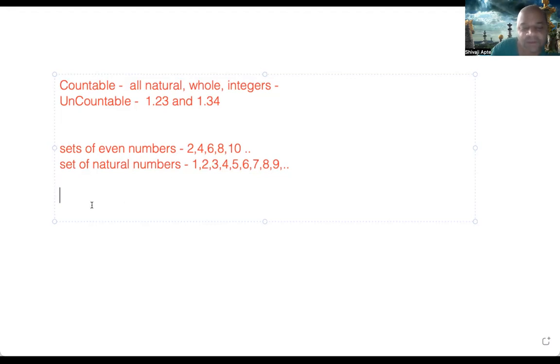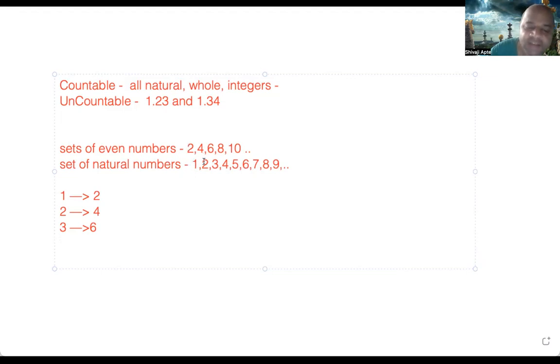For example, if we take natural number 1, I can always find one particular number in the set of even numbers, which is 2. If I take natural number 2, I can always find the next even number, which is 4. If I take natural number 3, then I can get 6, right?